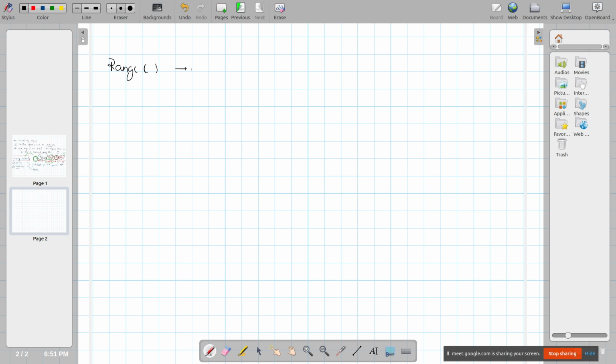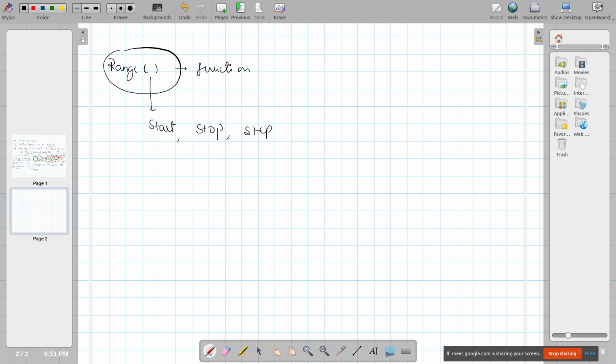You can give some parameters inside this, three parameters: start, stop and step. These are the three parameters which you can pass inside this function. What is the use of this function? You will understand.